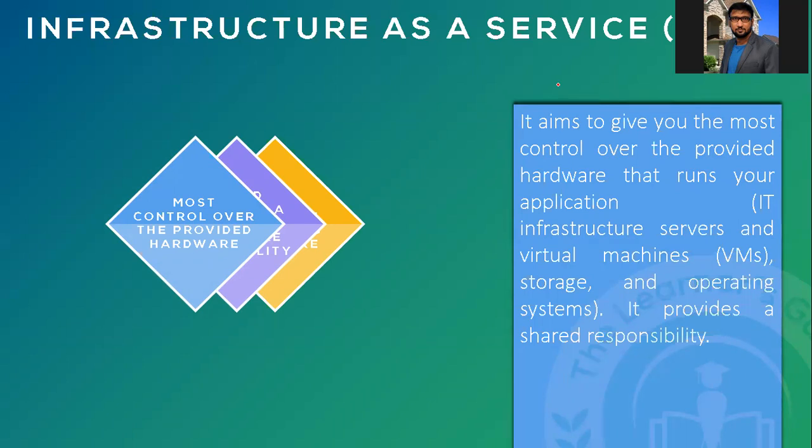Even if your own organization's data center is virtualized, you will have to manage your virtualized environment from VMware or Xen or Hyper-V. Your network has to be managed separately. Your storage has to be maintained separately, though everything is virtualized. Every individual component you have to maintain separately, with different interfaces and different logins. Whereas in cloud, everything is in a single pane of glass, a single window, and you will get everything.